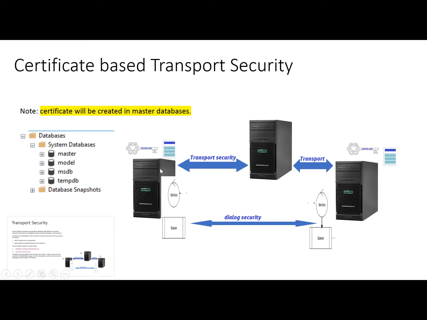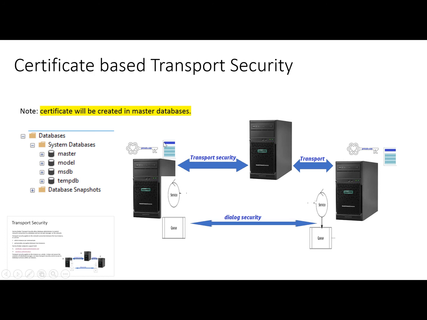Certificate based authentication will be on the instance level. In the dialog security, we have seen that the authentication is between the services, and these certificates we created in the hosting database. But now the certificate based authentication in the transport security is on the instance level. So we have to create the certificates in the master database, because the SQL Server instance information exists in the master database.